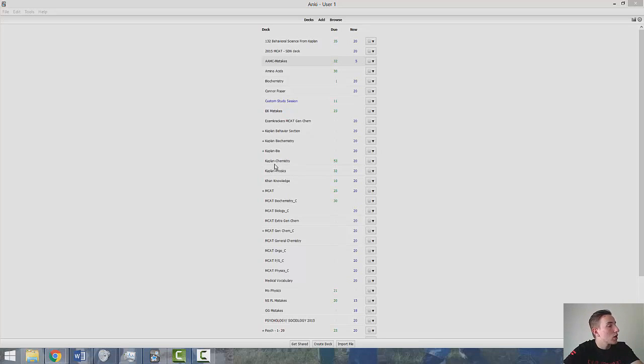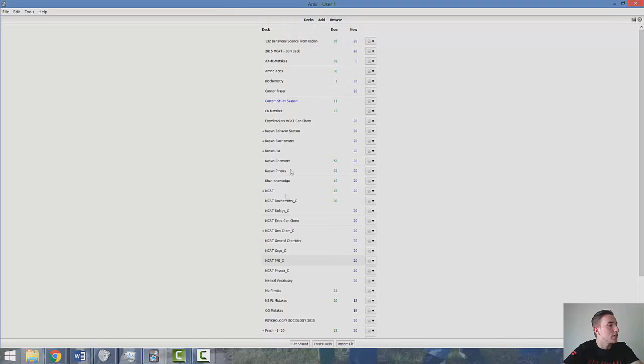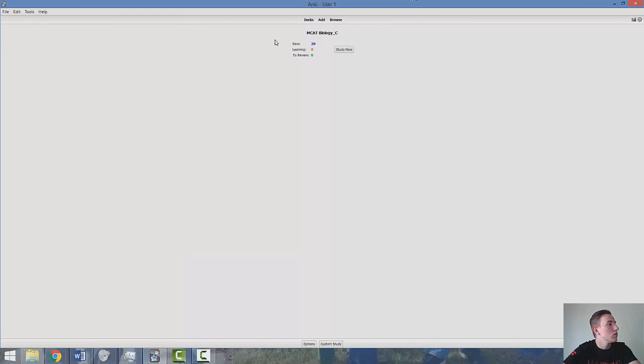So let me show you what a couple of these note cards look like. I should go ahead and reset the decks, because let's see. So if you click on a deck in your program, you can click Study Now. Let me try, and this is the Psych and Soc deck, by the way. Mcat PS Psych Soc. So I've already gone through these decks, so they're custom to my settings. So I'd like to reset them, but I forget exactly how. There's a way, but anyways, we'll just go to, we can do Psych Soc, or let's do biology. That one I know I've done.